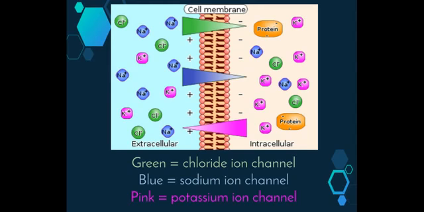When the ion channel pores are open, ions can move from one side of the membrane to another. Each channel allows only a specific type of ion to diffuse through. So obviously we have a chloride channel, a sodium channel, and a potassium channel. And as we can see, the chloride and the sodium channels allow substances to move in, whereas the potassium channel mostly allows substances to move out.